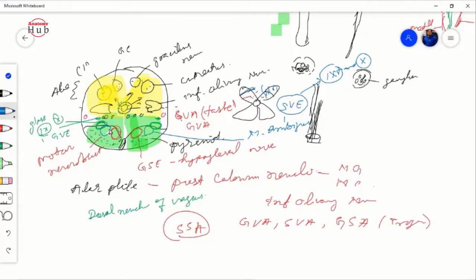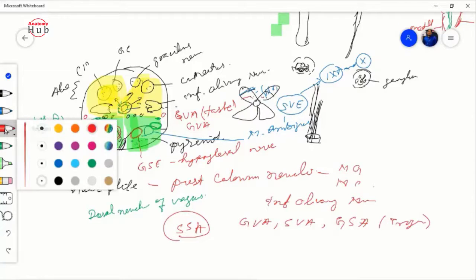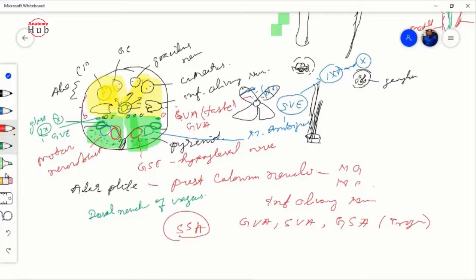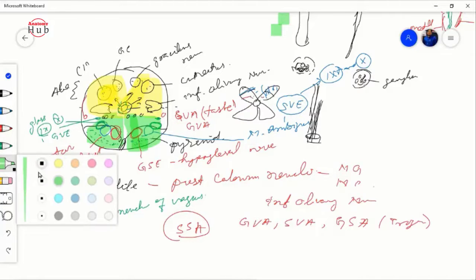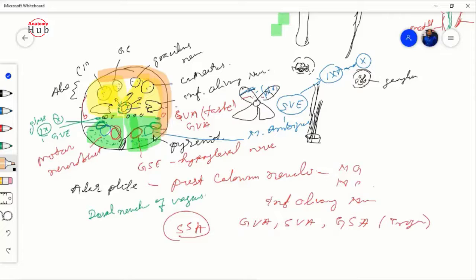And the 10th cranial nerve. Okay, and most anteriorly you will find the white matter fibers. This is the marginal zone. So I will draw the marginal zone. See here, whatever you find, this is your marginal zone, where you will find only the white matter fibers. And this green and yellow, they are the mantle zone. And the center is your ependymal zone or the central zone.